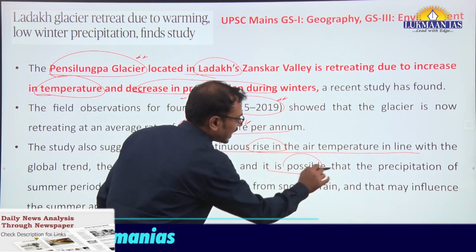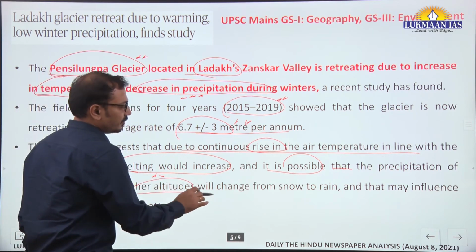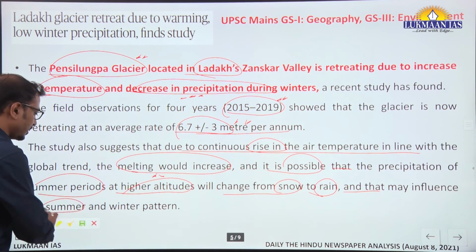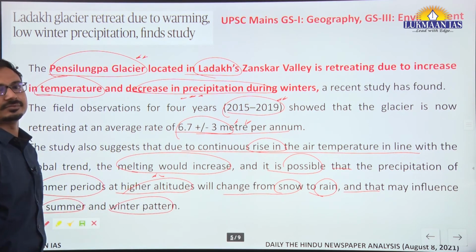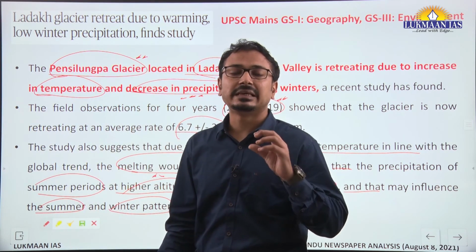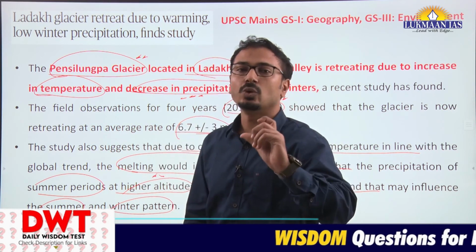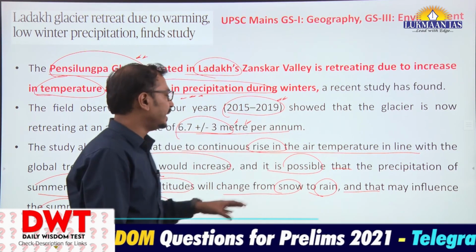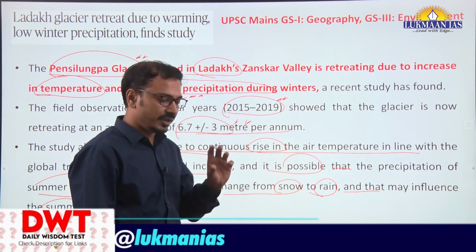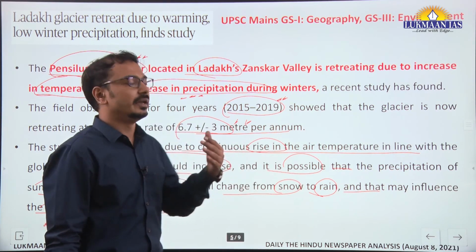It is possible that the precipitation of the summer periods at higher altitudes will change from snow to rain, and that may influence the summer and winter patterns in that region. So in this manner we should understand how this fragile Himalayan ecology is at work, especially in the Ladakh region, cold desert region. Any changes in the glaciers that are happening because of global warming are having micro level as well as macro level impacts, consequences in India.